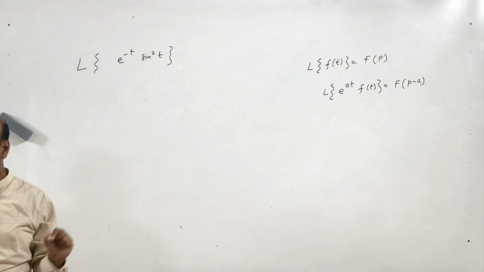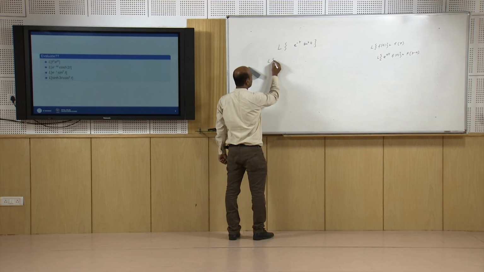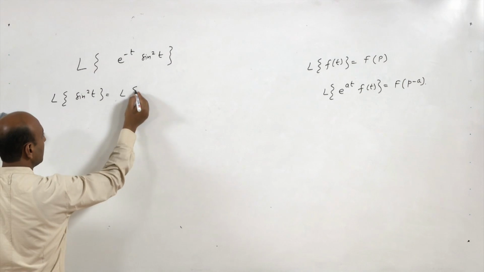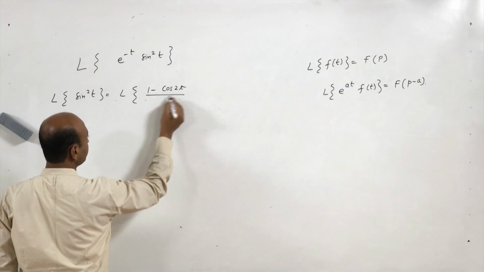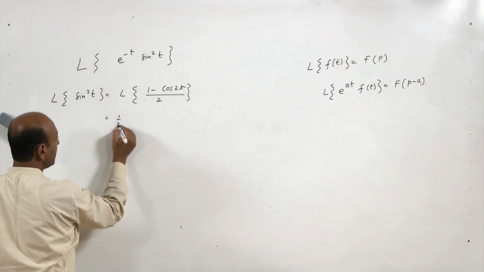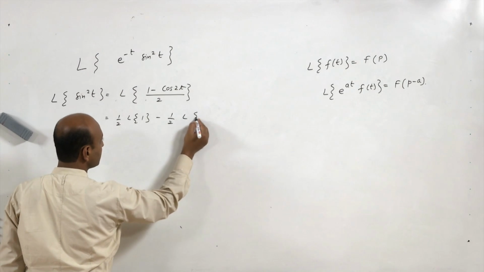So, replace p by p plus 1. So, first find the Laplace transform of sin square t. So, sin square t is nothing but (1 minus cos 2t) by 2. So, this is nothing but 1 by 2 Laplace transform of 1 minus 1 by 2 Laplace transform of cos 2t.